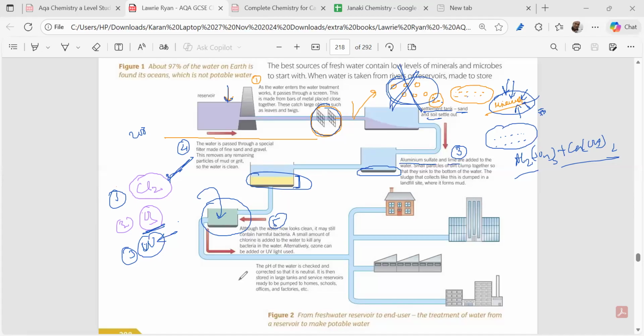After the harmful bacteria are totally killed, the sixth step is what? You mark 6 over here. The pH of the water has to be tested. This is very important, right? Because ultimately somebody has to drink the water. So the pH of the water has to be checked, and if the pH is not okay, we have to treat the pH, right? And after that, it is pumped to houses, offices, factories, right? So this is a very important portion we have to know. This is the portion which you'll be needing, right?